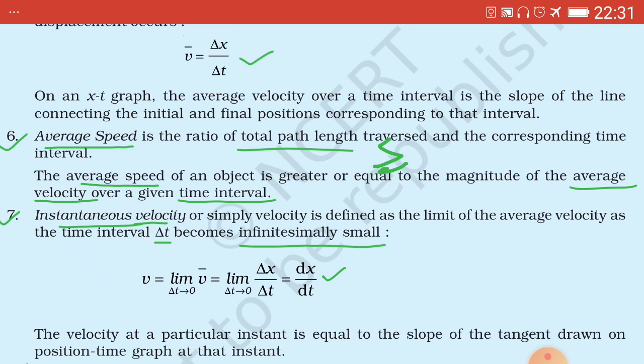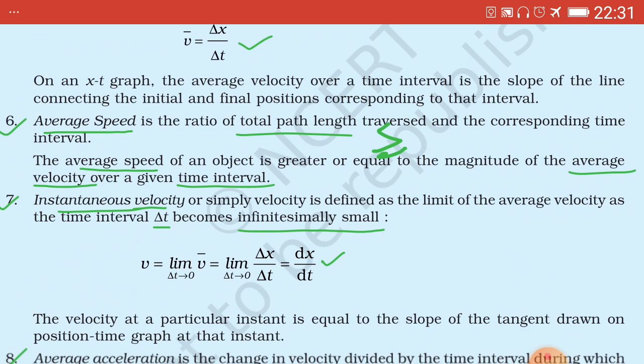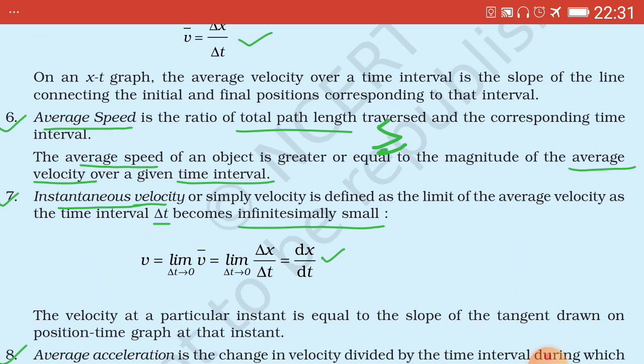Infinitesimally small means very small as possible, that is nearer to 0, tends to 0 but not equal to 0, and the most simplified form is equal to dx by dt, which I have tick marked besides. V equal to dx by dt in differential form.